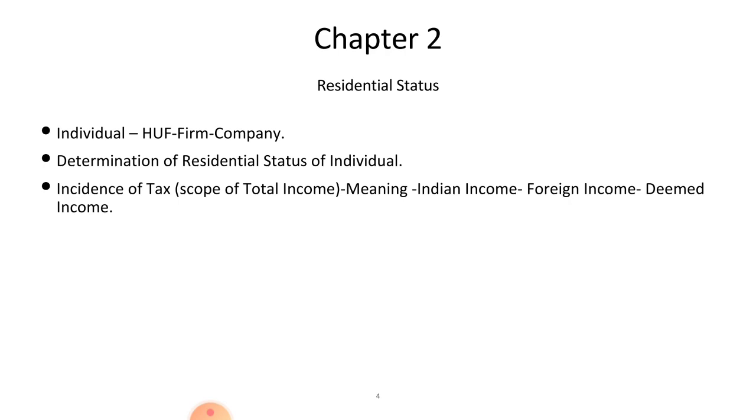Next concept is incidence of tax. That is, taxable and non-taxable incomes of ordinary resident, not ordinary resident, and non-resident of India, that we have to study here. At last, we have to study about the computation of total income based on residential status. So this is relating to the second chapter.